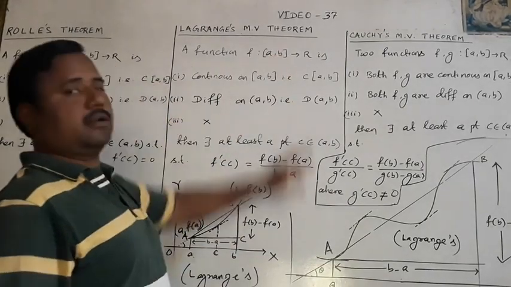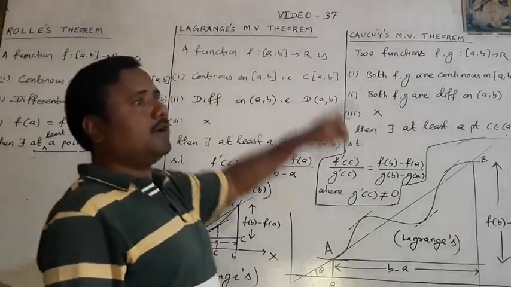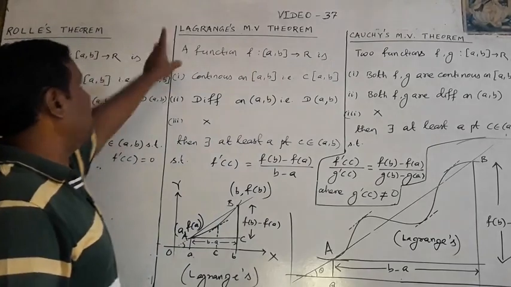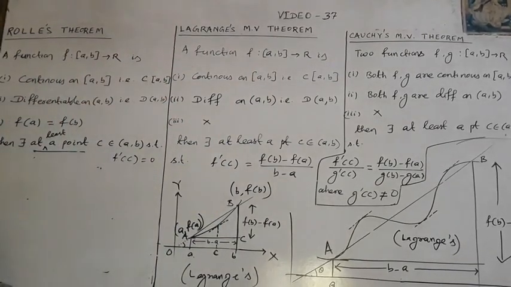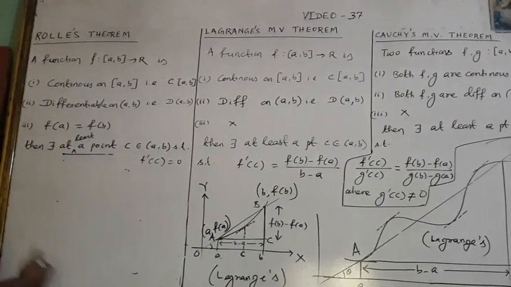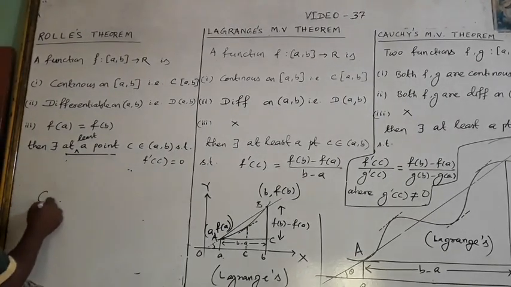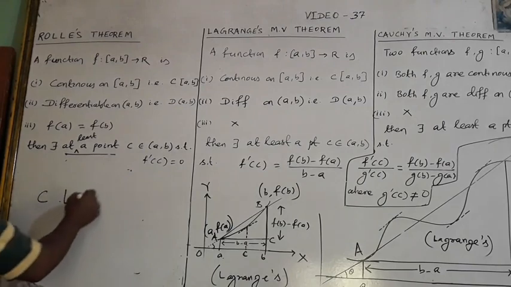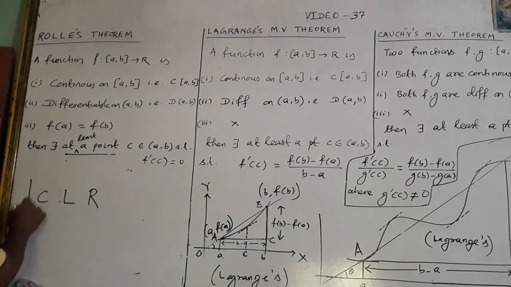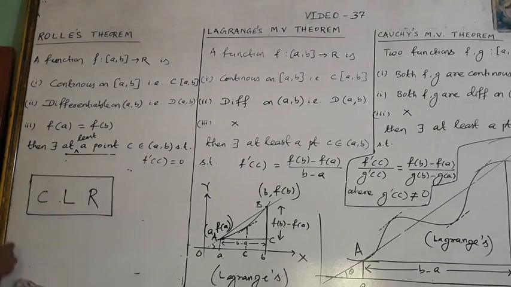Cauchy is the grandfather, then Lagrange's, then Rolle's. So the order of generality is first C, Cauchy, then Lagrange's, then Rolle's.